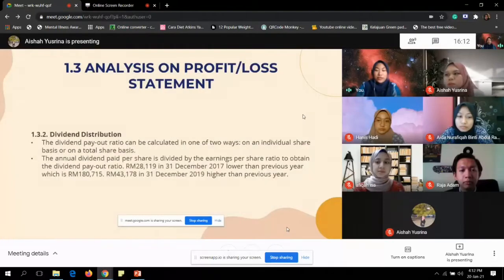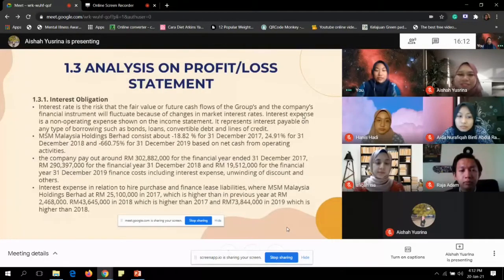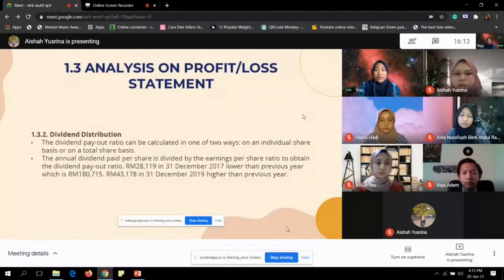For interest expense, MSM Malaysia Holdings Berhad paid 25,100,000 in 2017, 43,645 in 2018, which is higher than 2017, and 73,844 in 2019, which is higher than 2018. Next is dividend distribution. The annual dividend paid per share for 2017 is 28,119 and for 2019 is 48,178. That's all for me.